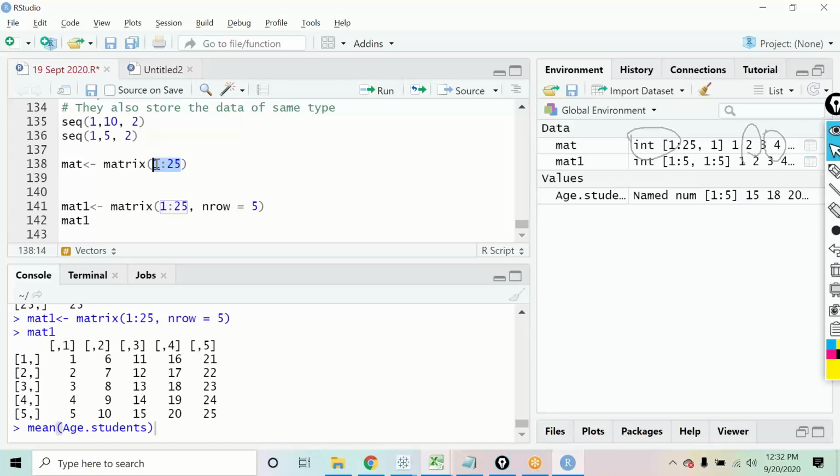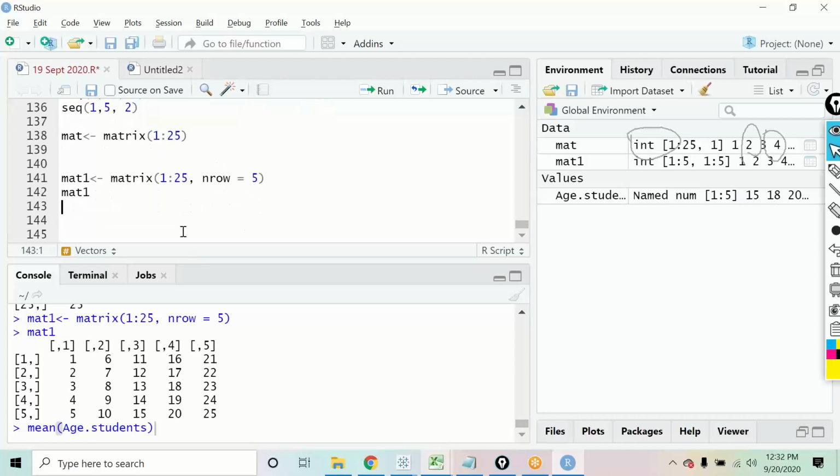Sir, one question. Only a square matrix can be executed or any other matrix can be executed? You can have any other matrix as well, but you have to just make sure that the rows and columns criteria should be fulfilled. Say for example, I create another matrix over here.